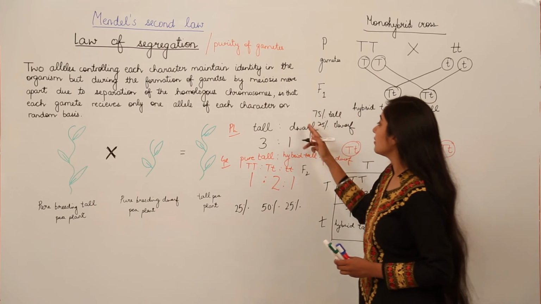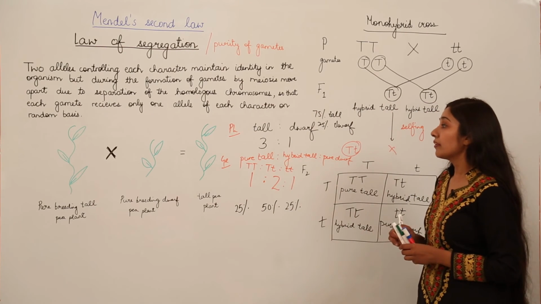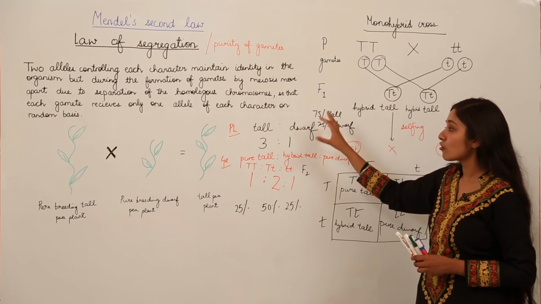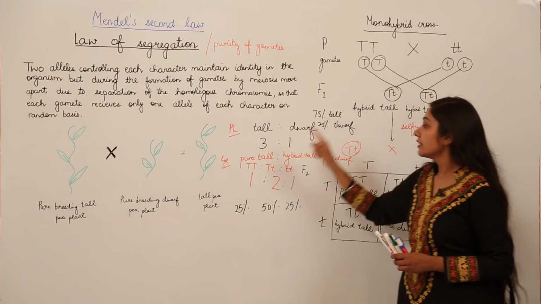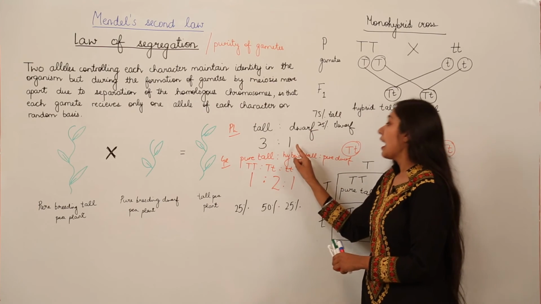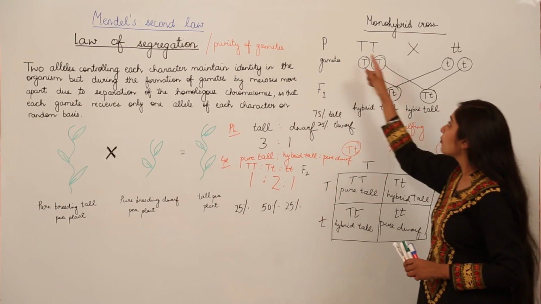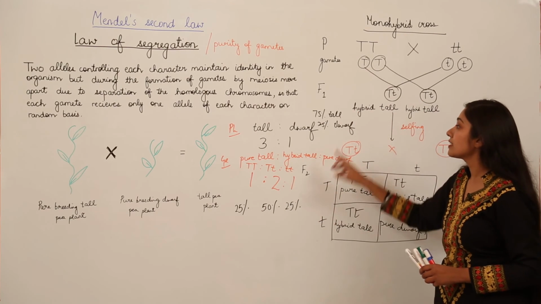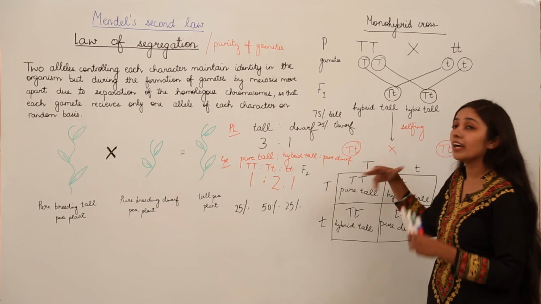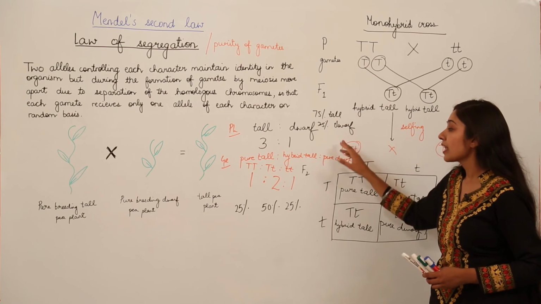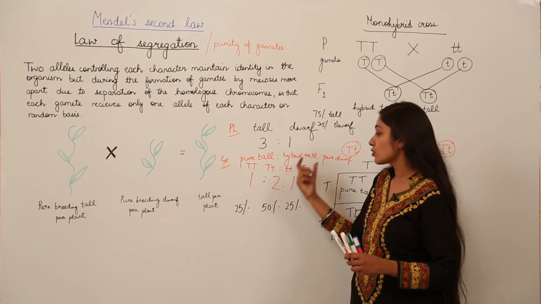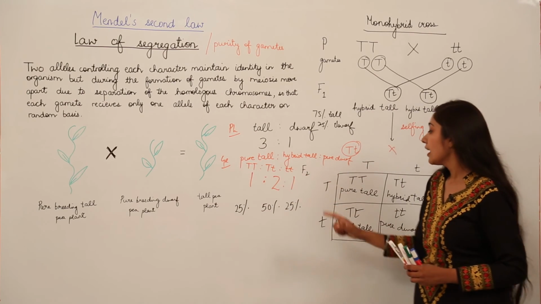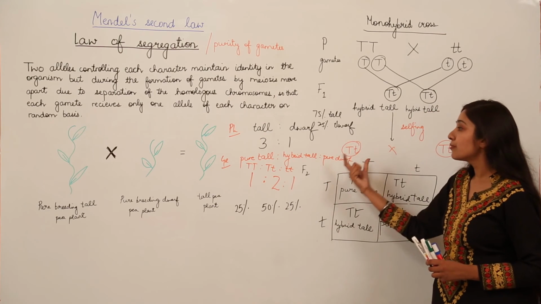So this is how we can express it in terms of percentage also. But remember the phenotypic ratio for the F2 generation in case of Mendel's monohybrid crosses is 3:1, and the genotypic ratio is 1:2:1. We can make out 75% tall pea plants and 25% dwarf pea plants. And the genotypic ratio says that 25% of the plants are pure tall, 50% of the plants are hybrid tall and 25% of the plants are pure dwarf.